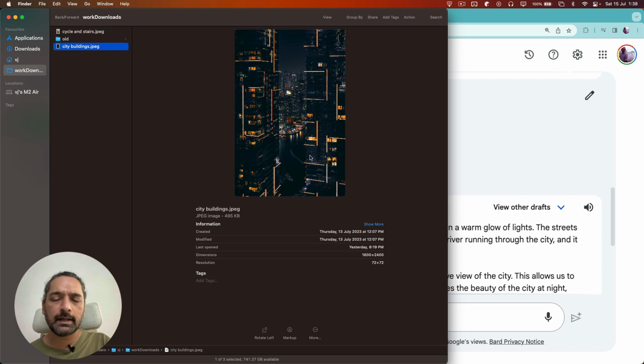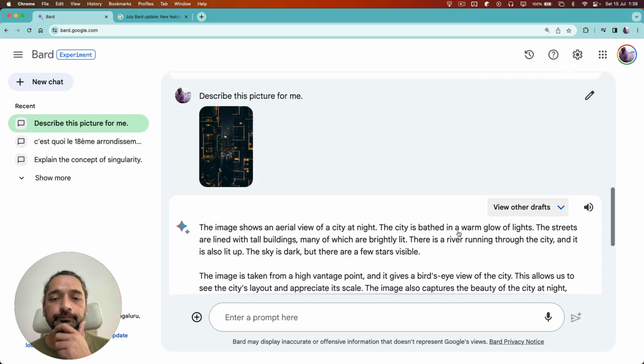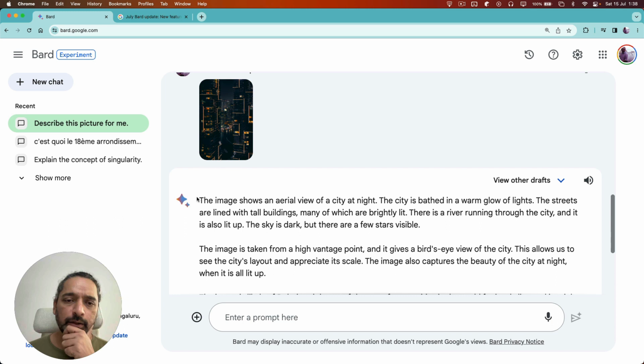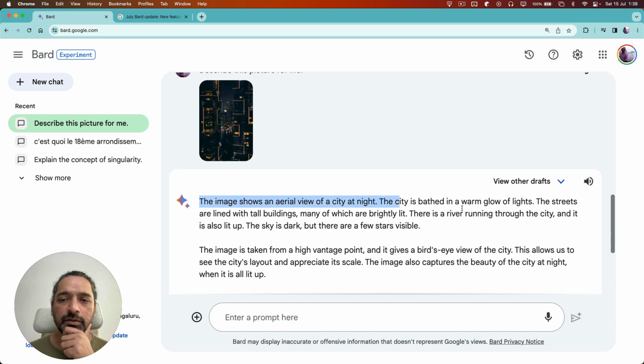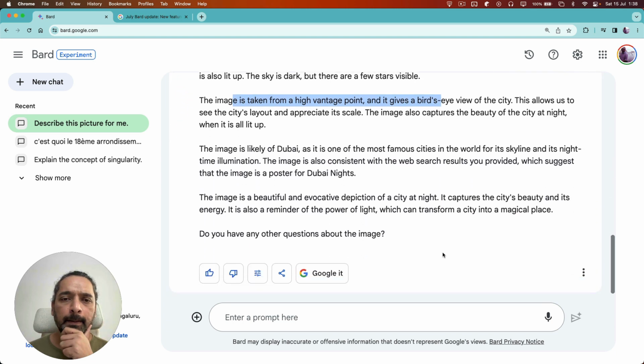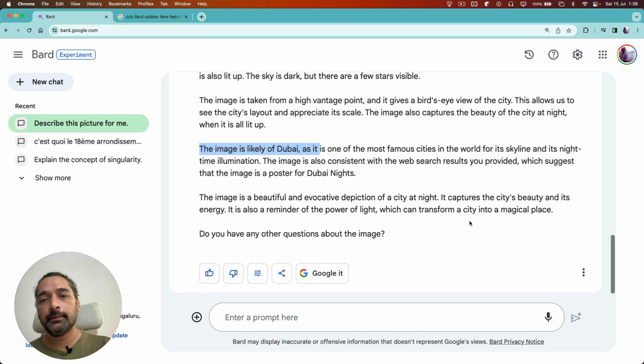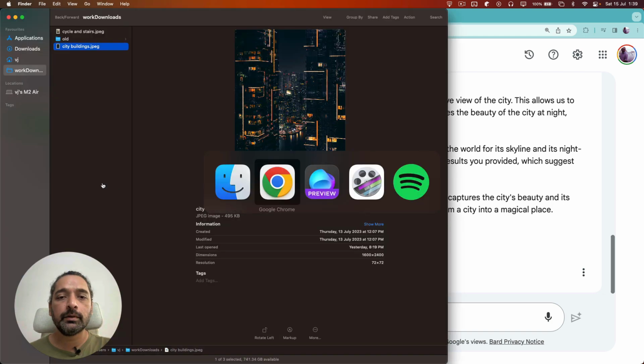So there are tall skyscrapers, rivers, and all of that. So this one again shows the right thing. It says aerial view, city at night, bathed in light, taken from a high vantage point, all of that. The image is likely of Dubai, maybe it is, I don't really know. Right? So pretty cool that it is able to now describe images too.